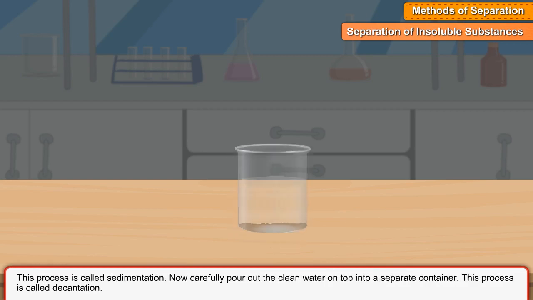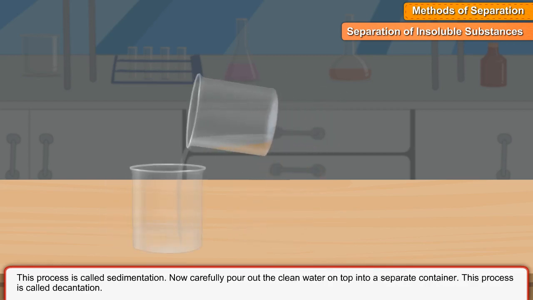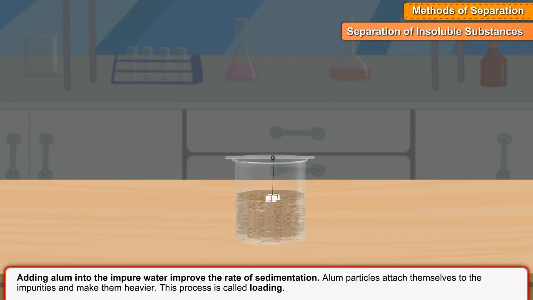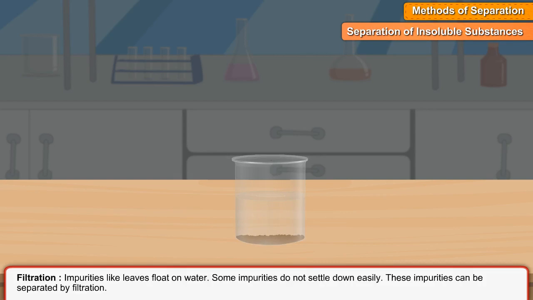Now, carefully pour out the clean water on top into a separate container. This process is called decantation. Adding alum into the impure water improves the rate of sedimentation. Alum particles attach themselves to the impurities and make them heavier. This process is called loading. Filtration.